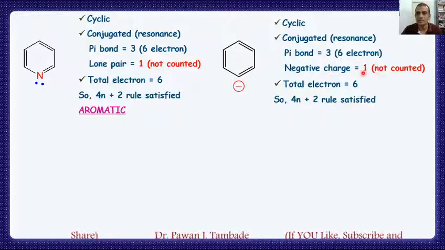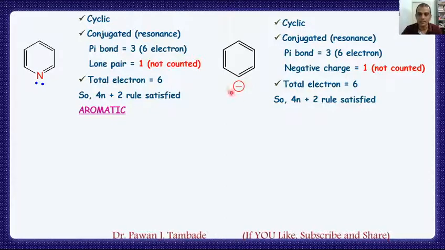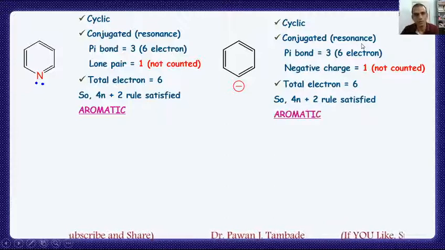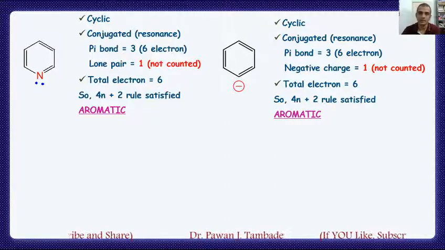But this negative charge is not counted in this case as well, because this negative charge is present on this carbon atom, and this carbon atom is already having a pi bond associated with it, and thus only one, either a double bond or a negative charge, is counted from this carbon atom, and thus the total electrons involved in the pi system are 6. So this molecule satisfies the 4n plus 2 rule and it is aromatic in nature.